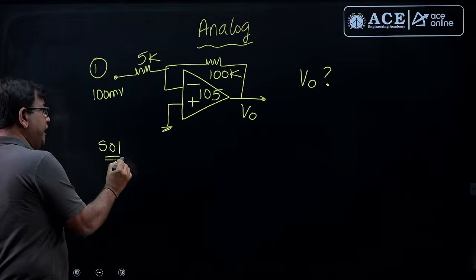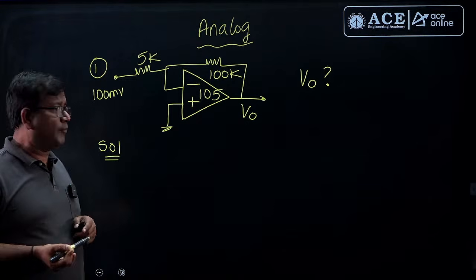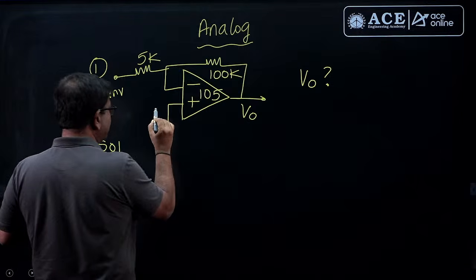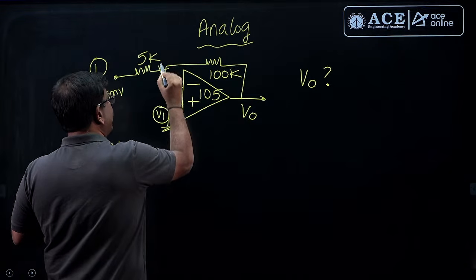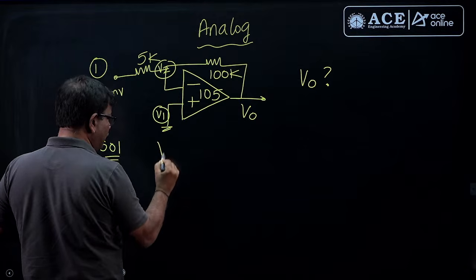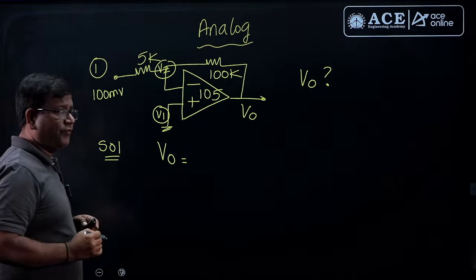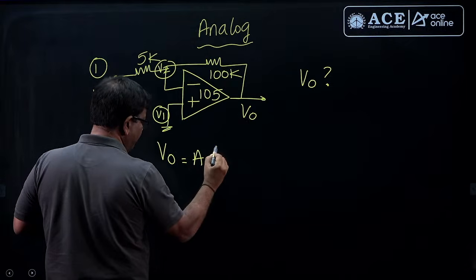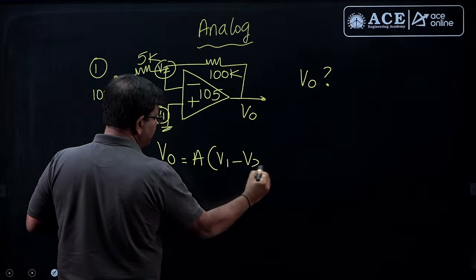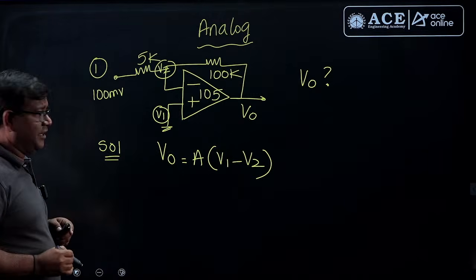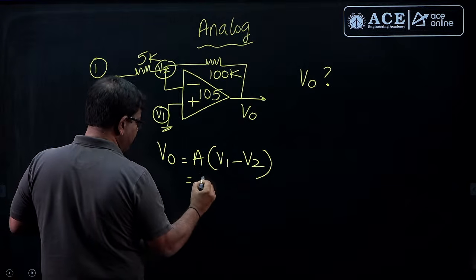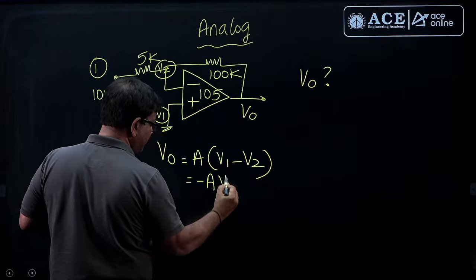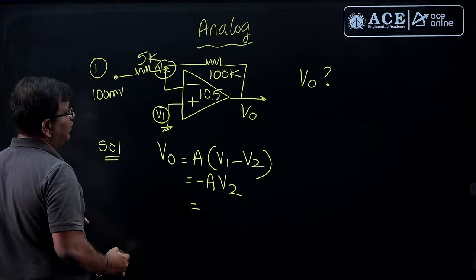Since the gain is finite, you are not allowed to apply virtual short. So, you have to treat the op amp as a general configuration. V naught is A times (V1 minus V2), and substitute the values so that you will get the answer. V1 is already 0. What is A?